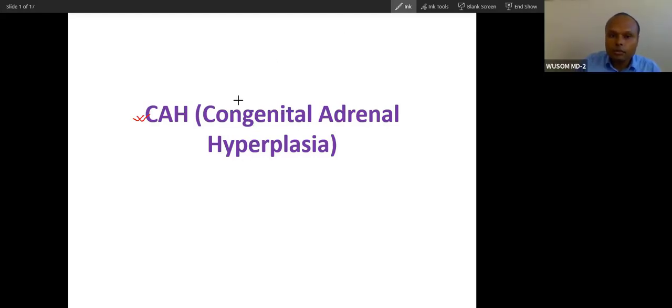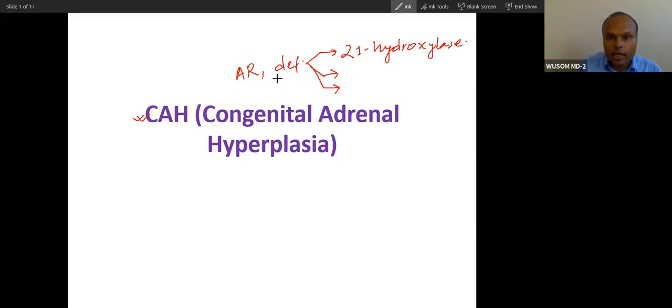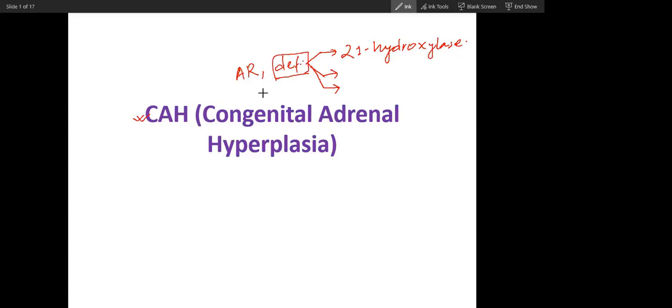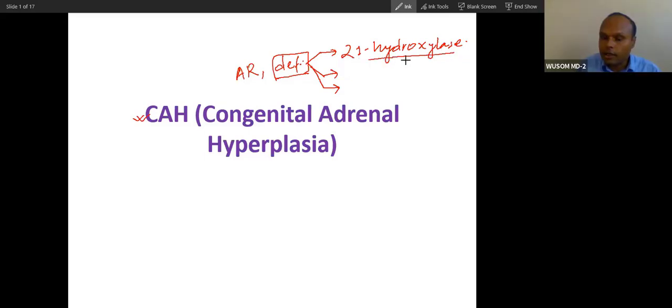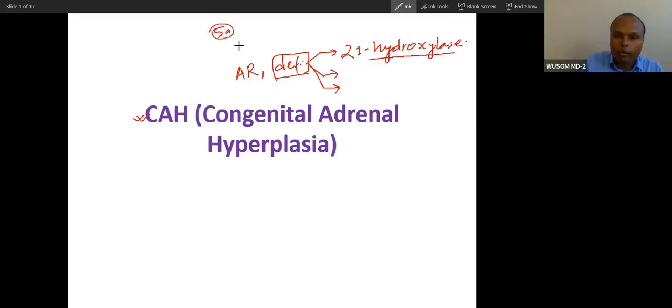It is autosomal recessive. Very good. It causes cortisol deficiency due to an enzyme deficiency. So what is deficient? 5A hydroxylase? Not commonly. 5A you will not find in steroid hormone synthesis.